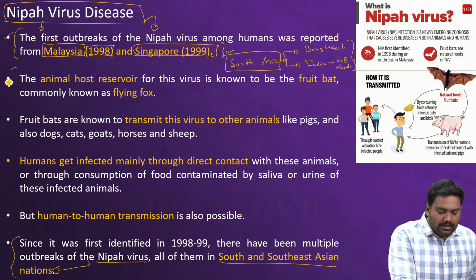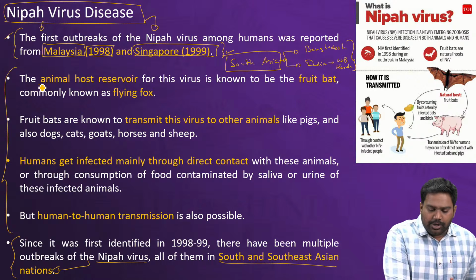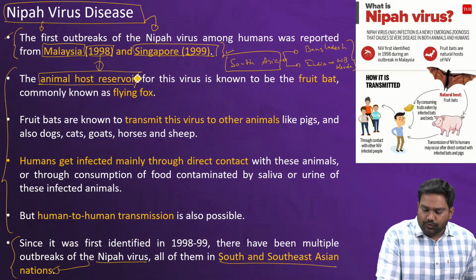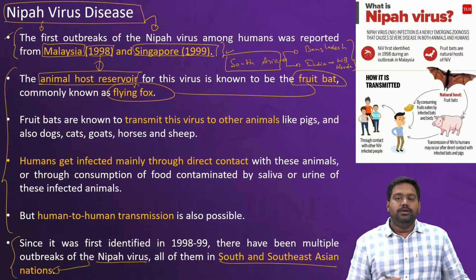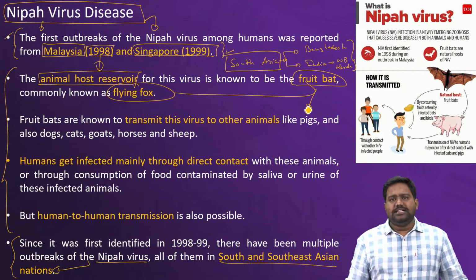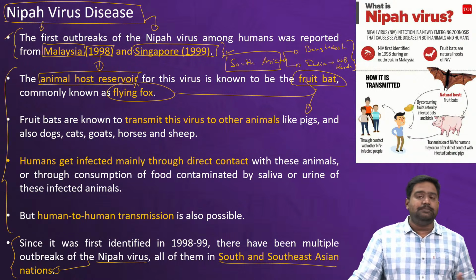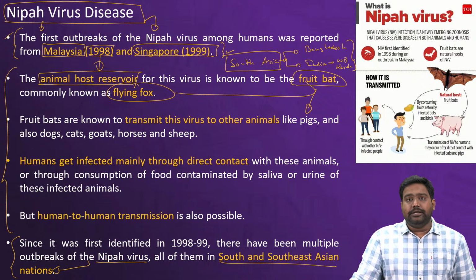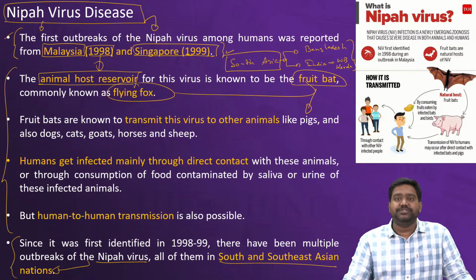Studies have clearly established that the animal host reservoir is the fruit bat, also commonly known as the flying fox. As you know, bats especially are a reservoir of various dangerous viruses and pathogens, and the fruit bat in particular is the primary host reservoir in case of the Nipah virus.